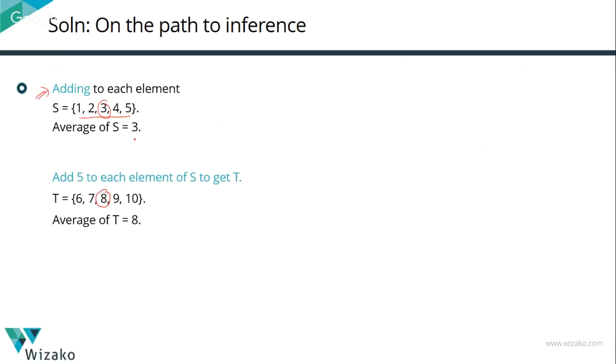Average of set S was a 3. Average of set T is an 8. How did we arrive at set T? We added 5 to each of the elements in set S.